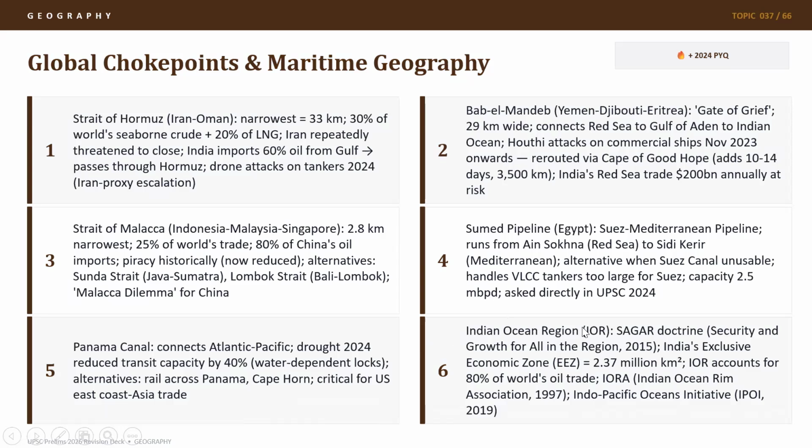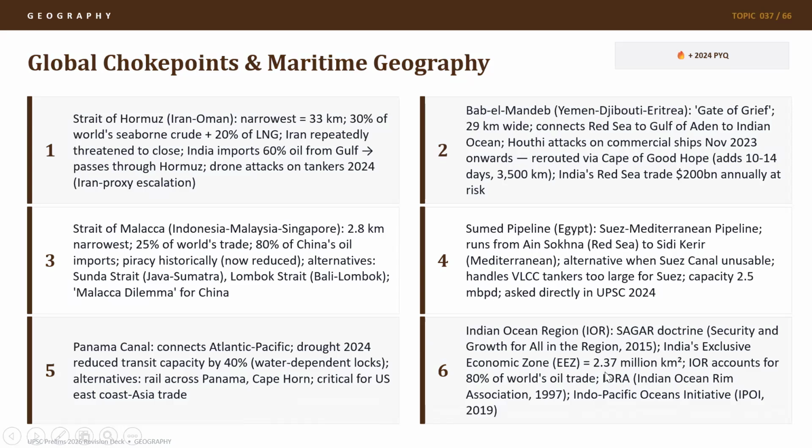We also have the Indian Ocean region, IOR. Sagar Doctrine has been given by the current government, which means security and growth for all in the region. India's exclusive economic zone is about 2.37 million square kilometer because our coast itself is more than 7,500 kilometers. Indian Ocean region accounts for 80% of world's oil trade. This is very important to note. And that's why this entire East Asian, Southeast Asian, and South Asian region is dependent on the oil from the Gulf, which amounts to 80% of the world's oil trade.